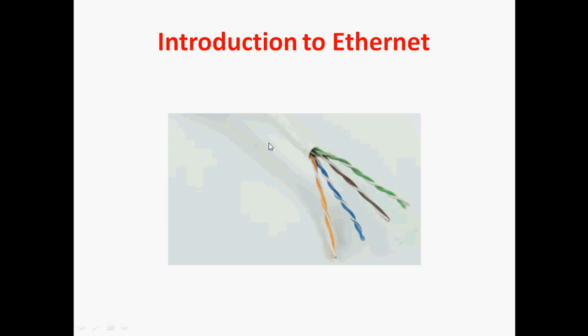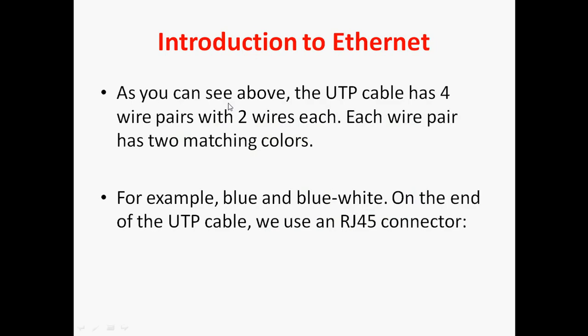Here we can see a diagram of the unshielded twisted pair cable. Inside we have 4 pairs, totally 8 wires, and each pair is 2 wires. They are twisted. As you can see, the UTP cable has 4 wire pairs with 2 wires each. Each wire pair has 2 matching colors, for example blue and blue white, orange and orange white, like that.